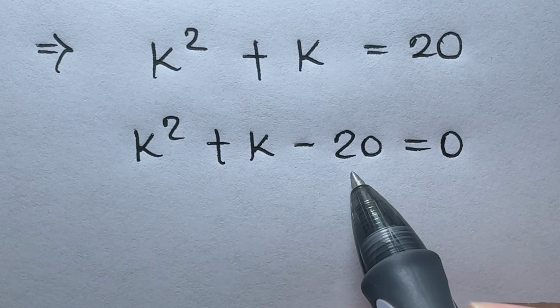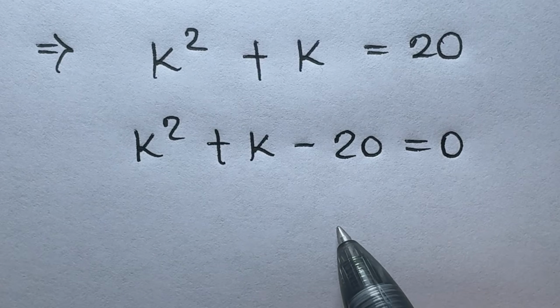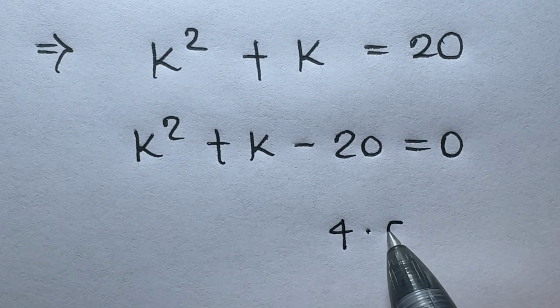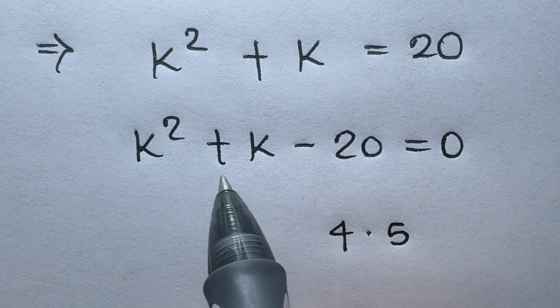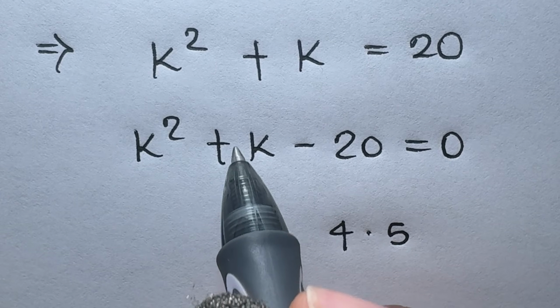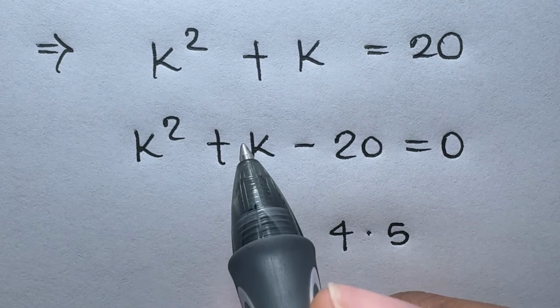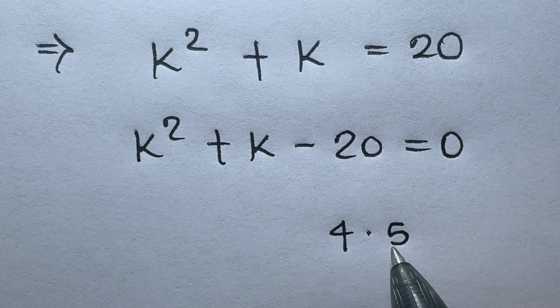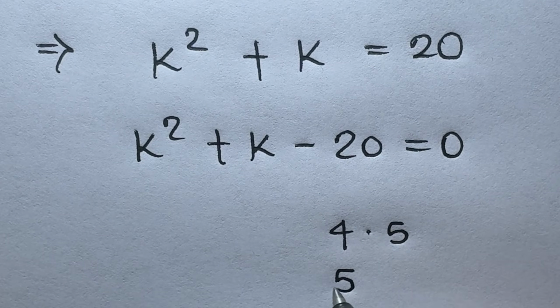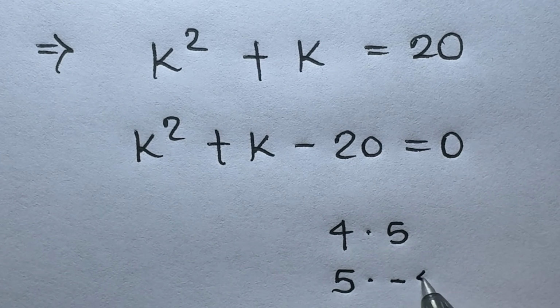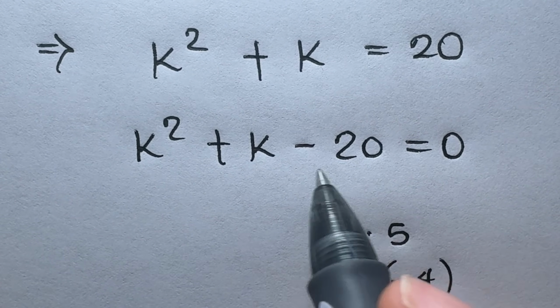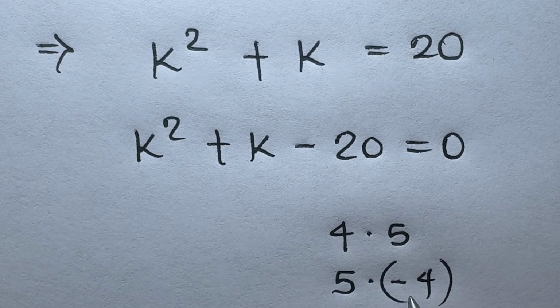We have 20 here, which is same thing as saying 4 times 5. And because we have a positive coefficient of k here, which is 1, this is going to be 5 times negative 4. This will give us negative 20, and when we add it together, it gives us positive 1.